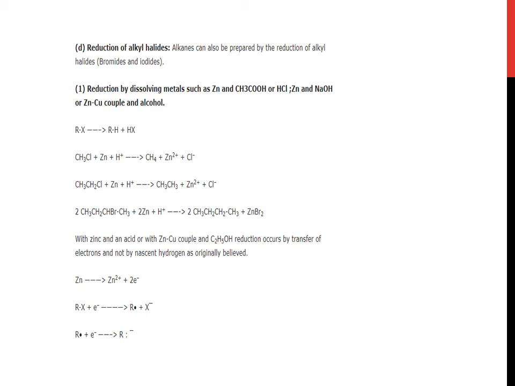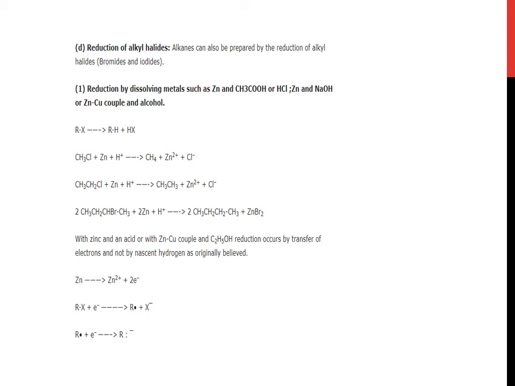Next reaction is CH3CH2CHBrCH3 and twice of zinc and H positive. It will give 2 moles of CH3CH2CH2CH3 and ZnBr2. With zinc and an acid or with zinc copper couple and ethyl alcohol, reduction occurs by transfer of electrons and not by nascent hydrogen, as was taken in the second reaction on this page.